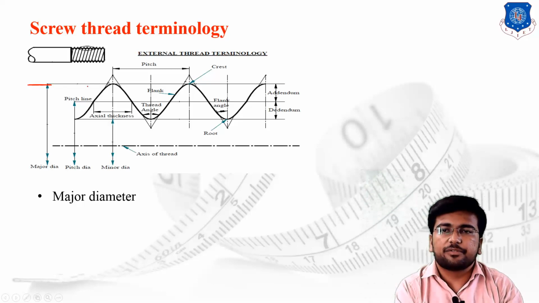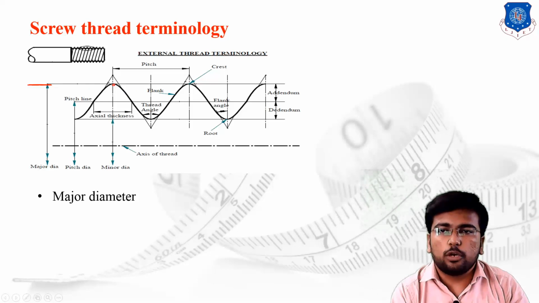First of all, let us understand the different points on the thread profile. The top of the thread profile is known as a crest. Same way, the bottom of the profile is known as a root.